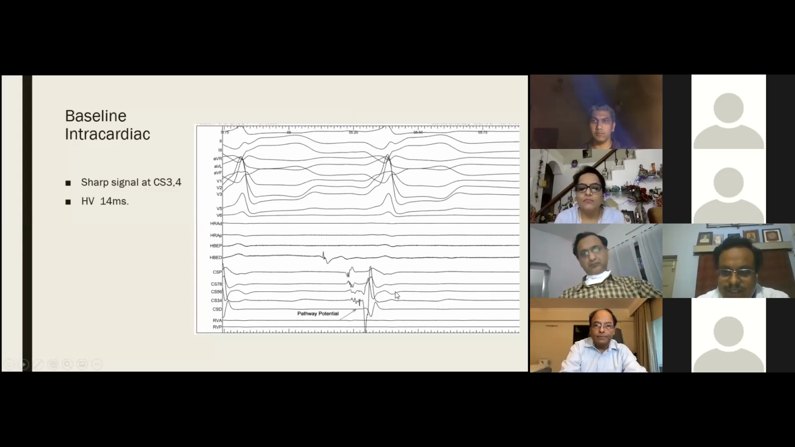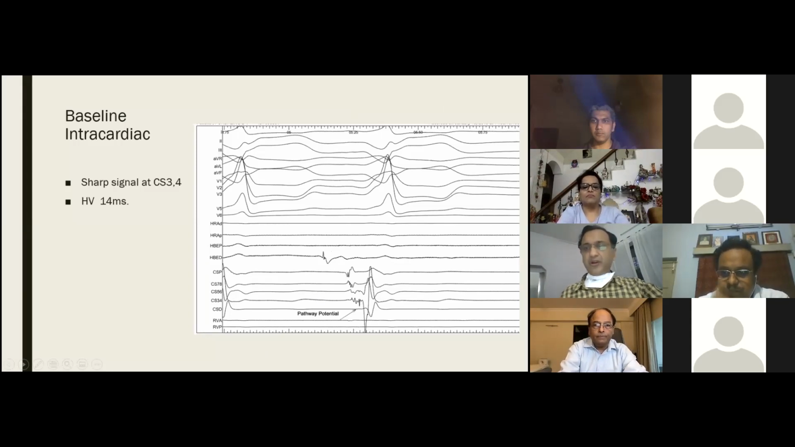So if we think that this is a left-sided pathway and we start pacing from the high right atrium or from the sinus node, which is away from the pathway, atrial conduction will go, then the pathway potential will come in this way and V will come in this way. That is also fitting. We have pathway potential-like structure in 3, 4, 5, 6 both. Sharpest was in 3, 4. And with this, you can only suggest a differential diagnosis.